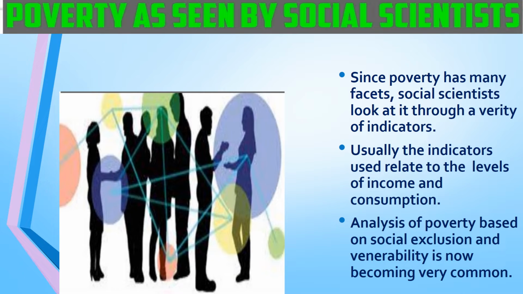Poverty as seen by social scientists. Since poverty has many facets, social scientists look at it through a variety of indicators. Usually, the indicators used relate to the levels of income and consumption. Analysis of poverty based on social exclusion and vulnerability is now becoming very common.